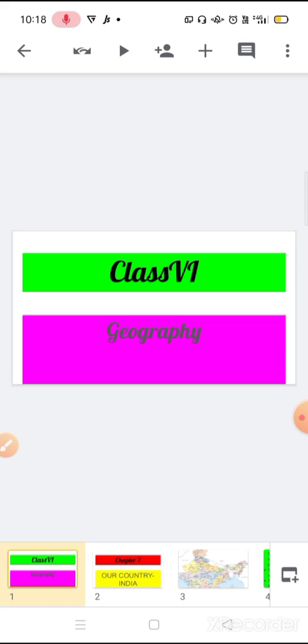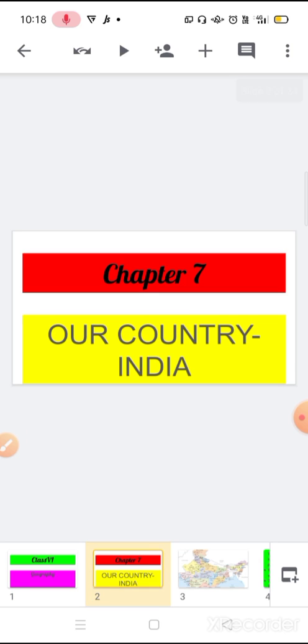So students, today from our geography chapter, we are going to cover chapter number 7, our country India. Everybody knows about India very well, and today we are going to complete this chapter. In our last two sessions, we covered some topics regarding this chapter, and today we are going to discuss the physical division of India.